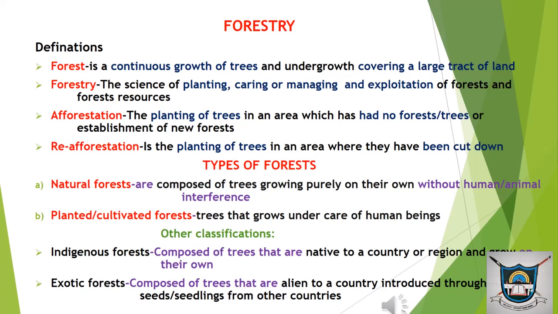And then we have exotic forests. They are composed of trees that are alien to a country and are introduced through seeds or seedlings from other countries. So exotic forests are simply imported trees from other regions, introduced to a country.